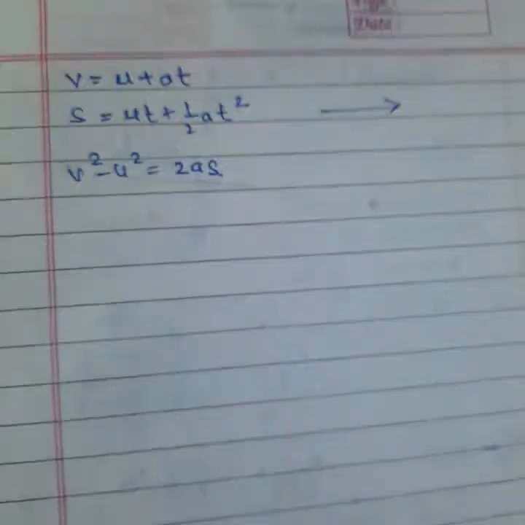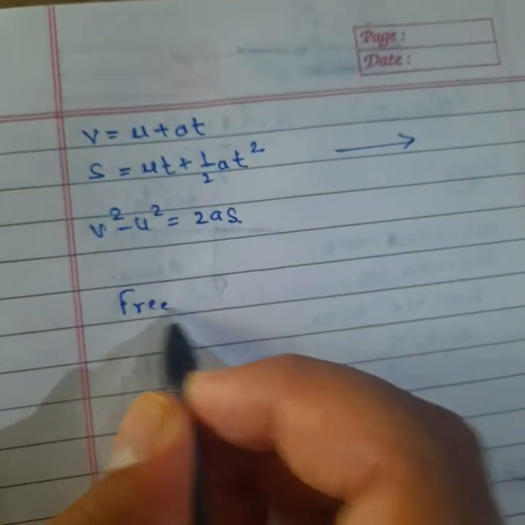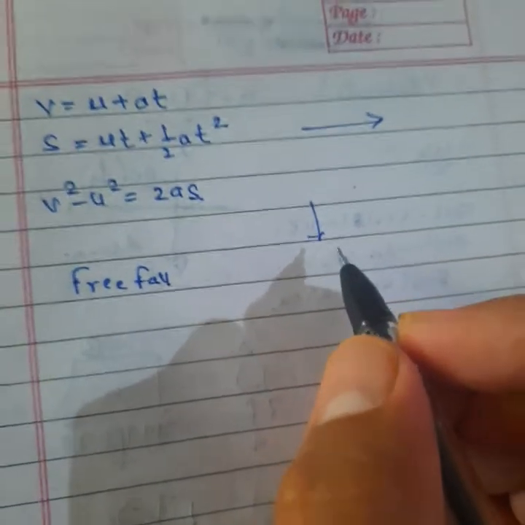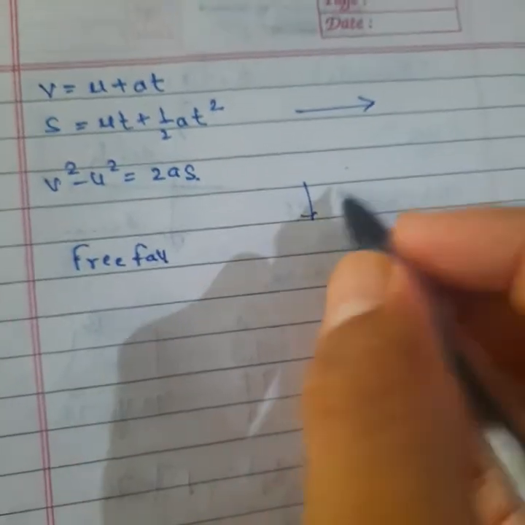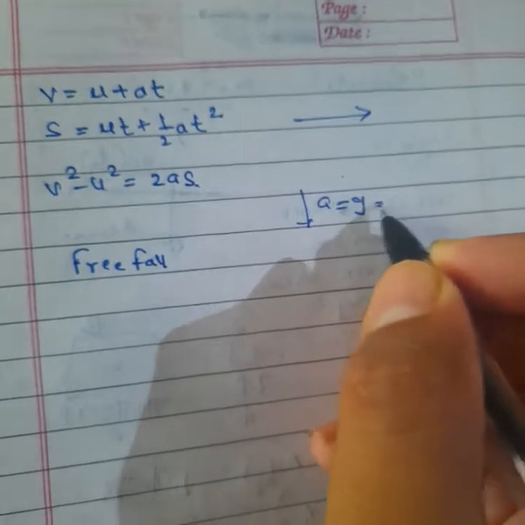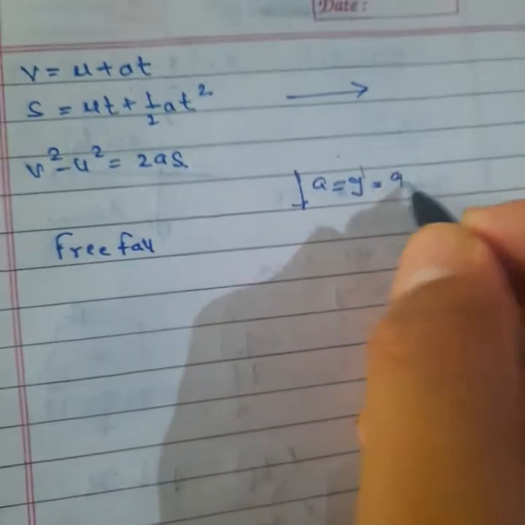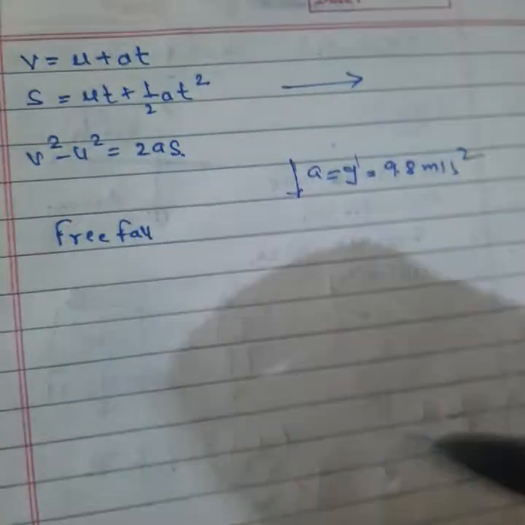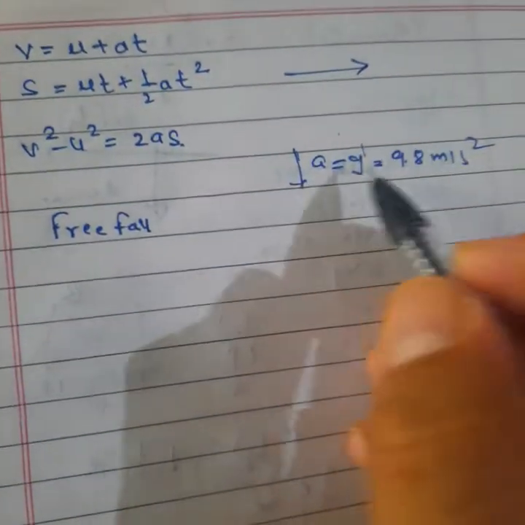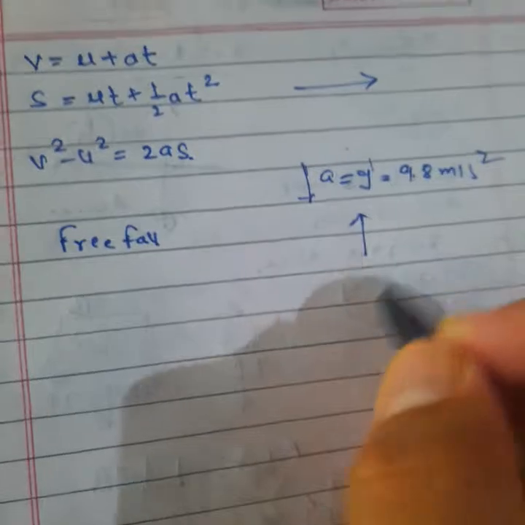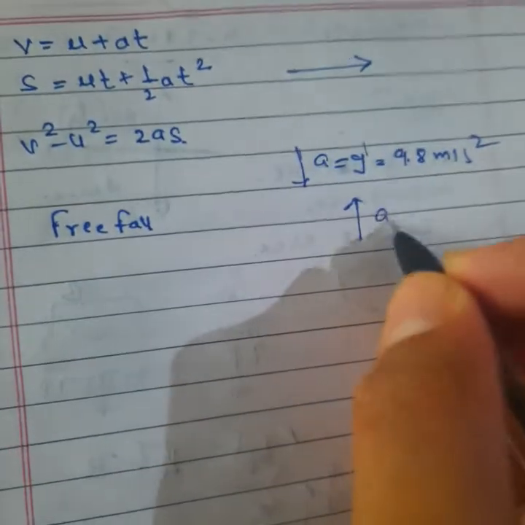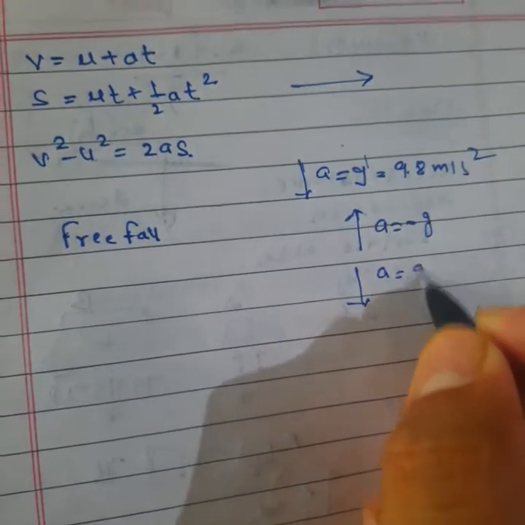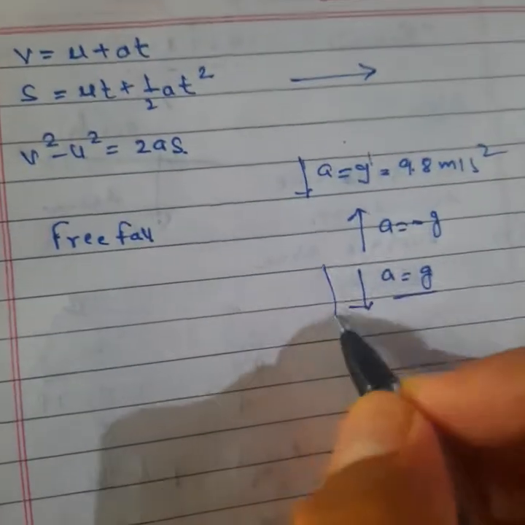So this is a simple equation of motion when a bus, anything will move on a horizontal surface. Clear? So when we talk about free fall, it means when anything comes towards the earth's surface due to its gravitational pull, due to its gravity effect, we can say a is equal to g. When we replace this a by g, 9.8 meter per second square. Sign convention we will not take here, because when anything moves against gravity, at that time we take negative, meaning when anything moves in the upward direction, we take a equal to minus g. When anything comes towards our surface, we take a equal to plus g. Clear? So we can say this is free fall.